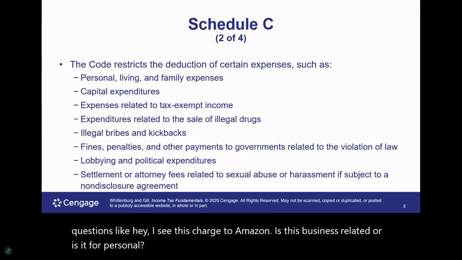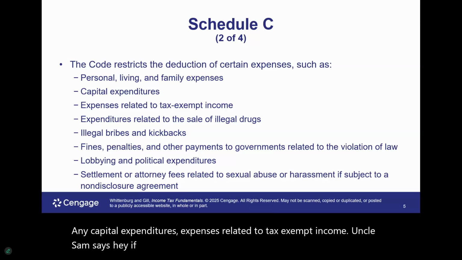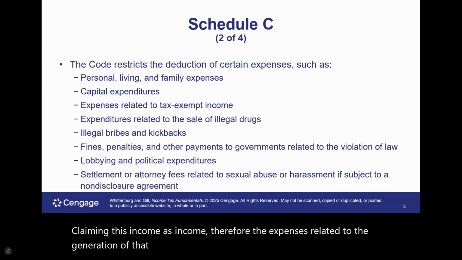Any capital expenditures? Expenses related to tax exempt income. Uncle Sam says, hey, if you are not claiming this income as income, therefore the expenses related to the generation of that income, it's tax exempt as well.